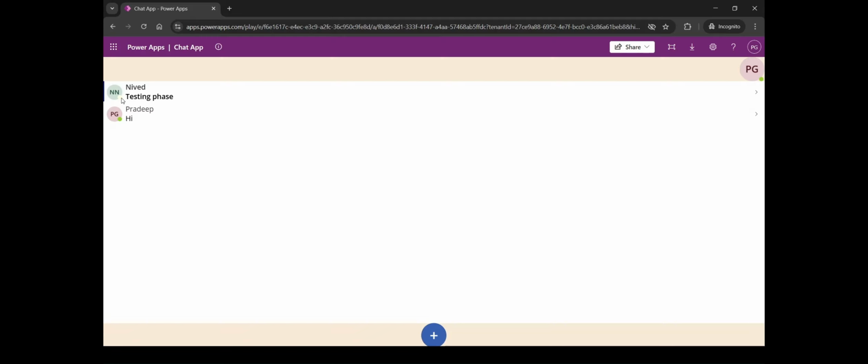It won't be very clear, but it's actually a white circle, so this indicates that he is offline. The screen you are seeing right now is the recent chat screen, which lists all the recent chats that have happened. Currently I have a chat with Nived as well as Pradeep, which is the same user I have logged in as, just creating a chat for himself. Now let's see how we can create a chat with another contact. For that, you click on the plus button and select the contact with whom you want to create the chat.